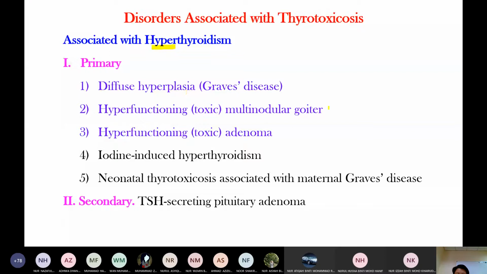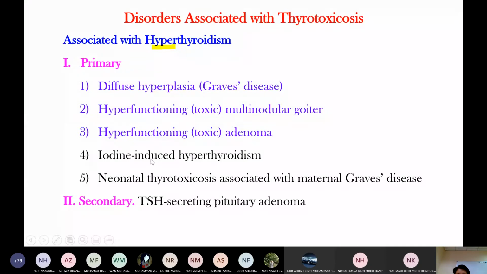Hyperfunctioning of multinodular goiter. I will show you goiter after this. Goiter means enlargement of the thyroid gland. And I will show you nodule later. Nodule means like a mass. If one of the nodules is hyperactive, it is called toxic multinodular goiter. And then thyroid adenoma is also the same. The adenoma, even though it is a benign tumor, produces increased thyroid hormone, hyperfunction. It leads to hyperthyroidism.